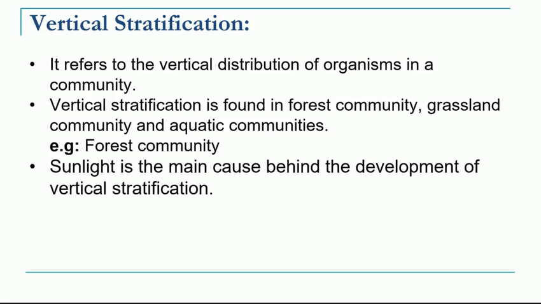Now this is most commonly found in forest community, grassland community as well as aquatic communities. Let's understand vertical stratification in a forest community. Now in a forest community, sunlight is the major component which is responsible for the vertical stratification, that is the growth of plants at different heights.